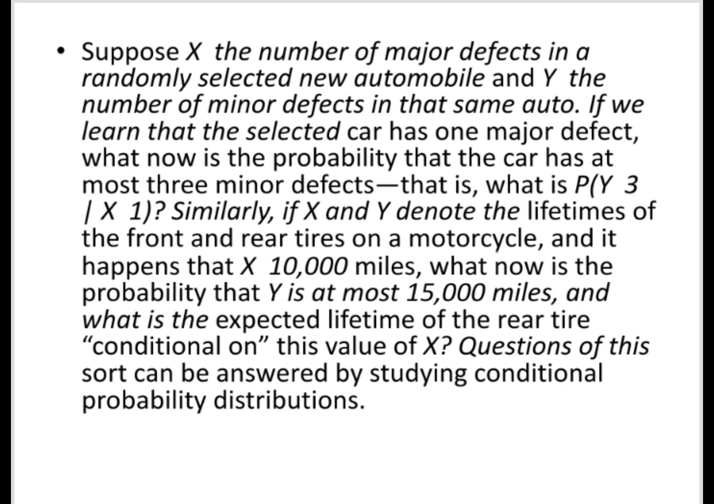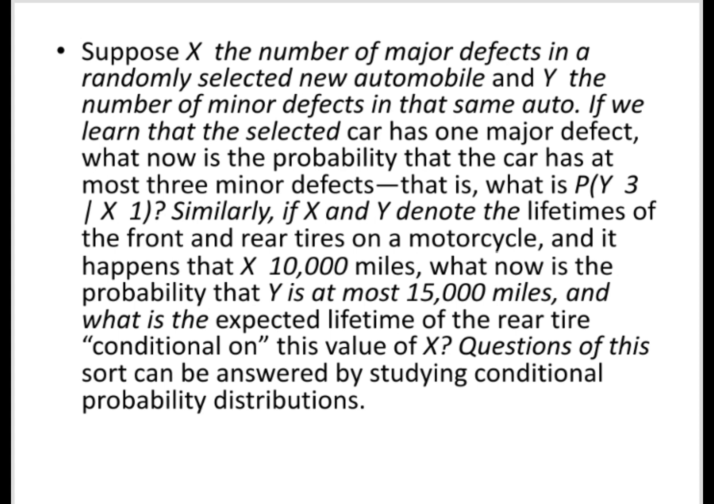Suppose X is the number of major defects in a randomly selected new automobile and Y the number of minor defects in that same auto. If we learn that the selected car has one major defect, what now is the probability that the car has at most 3 minor defects, that is, what is P(Y ≤ 3 | X = 1)?